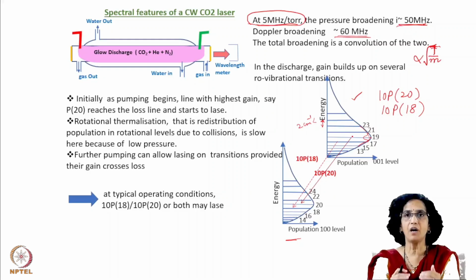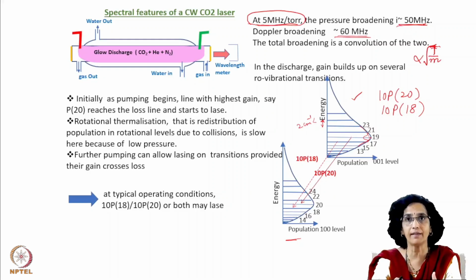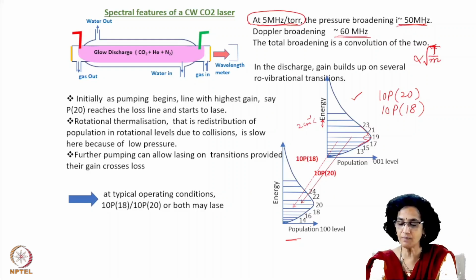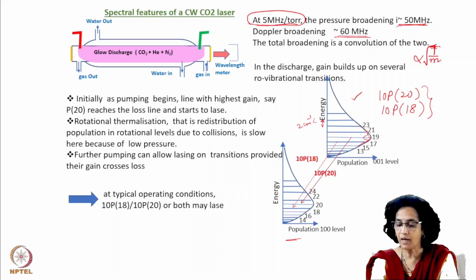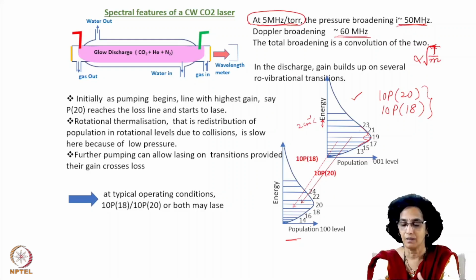However, if our pumping rate is a little fast, then it is possible that initially two or three levels, like these two levels, may reach the loss line nearly at the same time. And before this rotational thermalization takes place, some lasing may set in on this also. Eventually, there will be a tussle or a competition between the two.